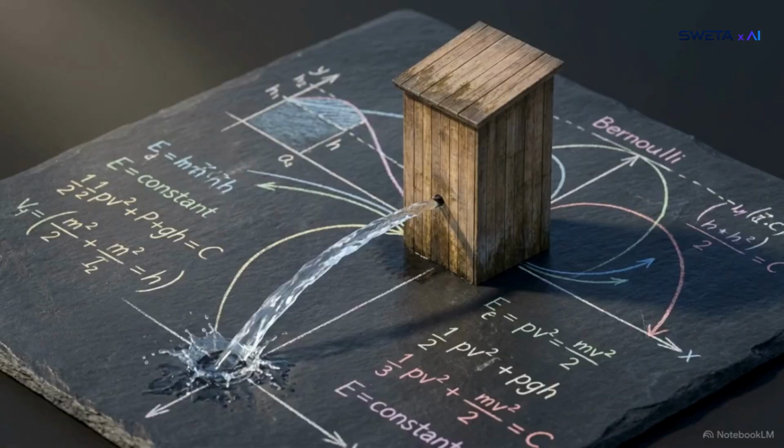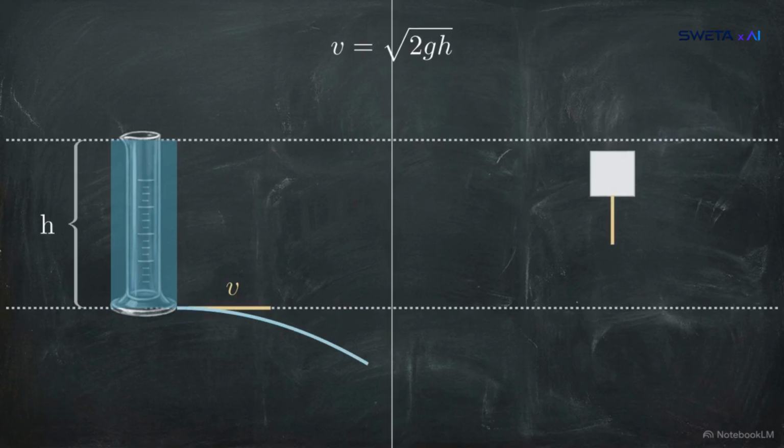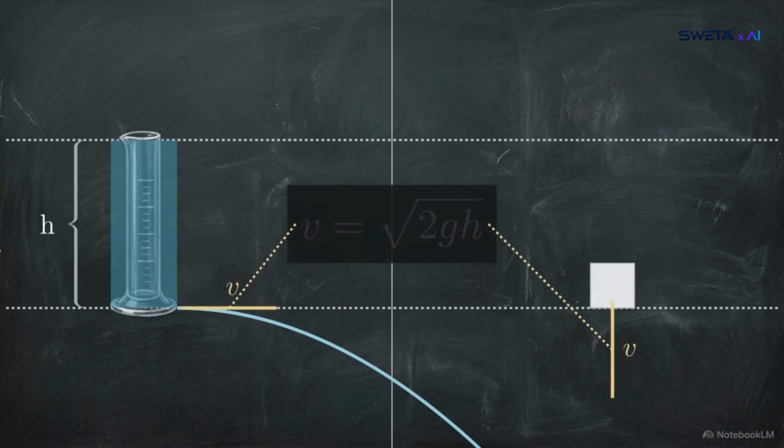This energy conservation also controls how water drains from an open tank, a relationship known as Torricelli's law. If you punch a hole in a water tower, the speed of the escaping water is perfectly equal to the square root of 2 times gravity times height. That is the same speed a solid block would reach if dropped from that exact same height.